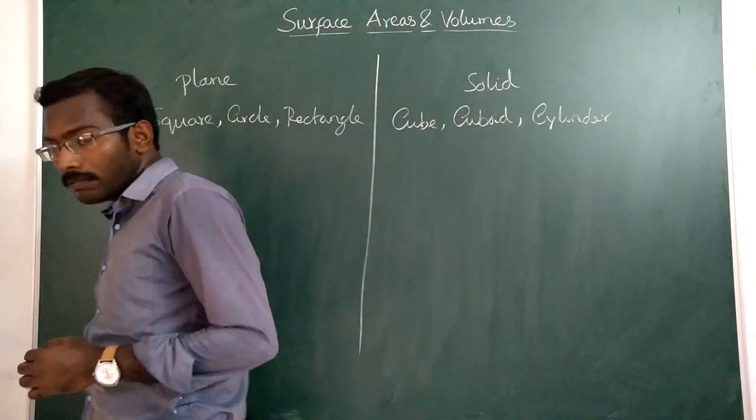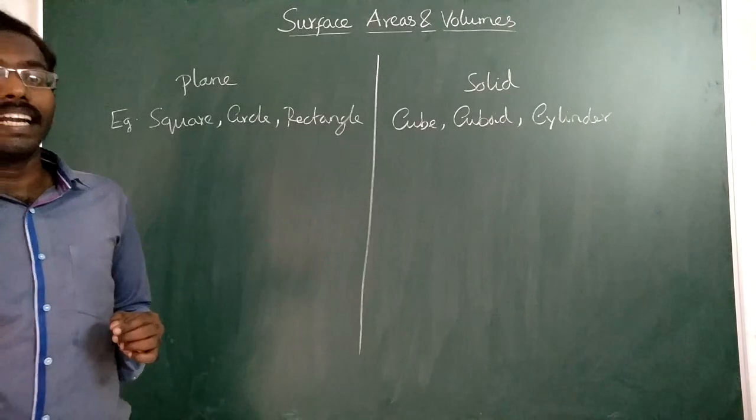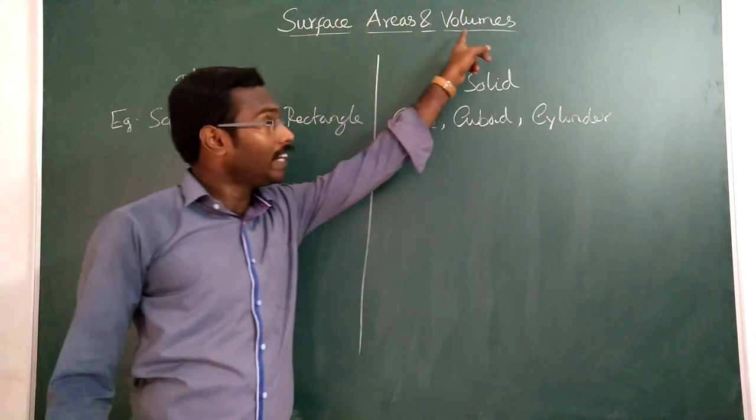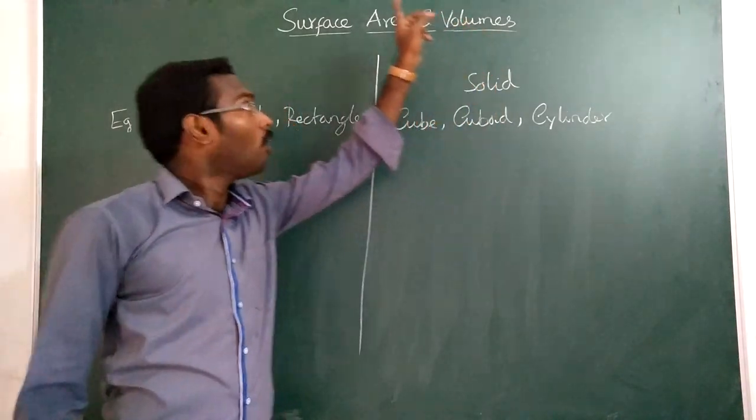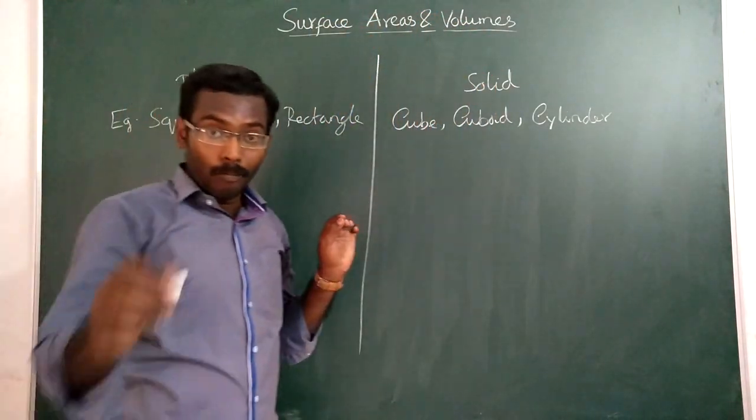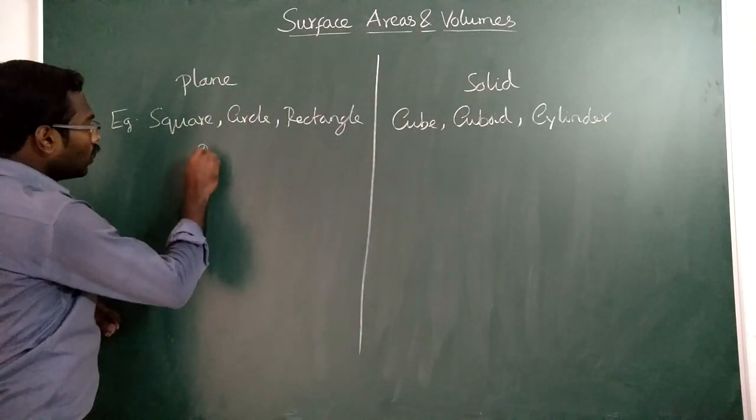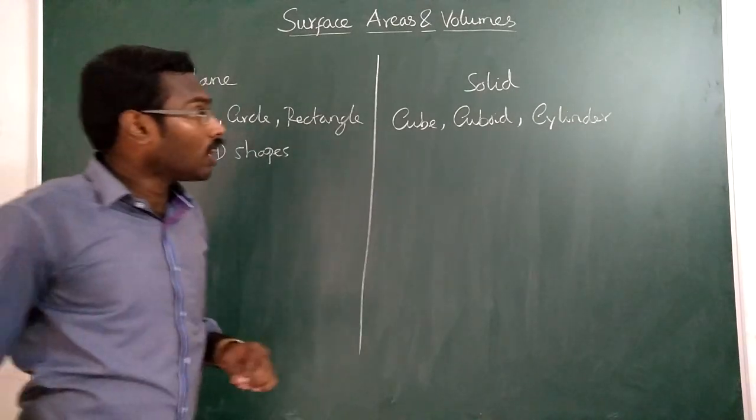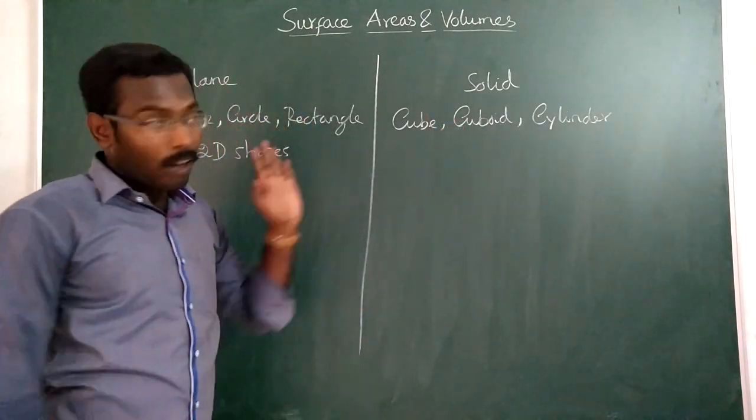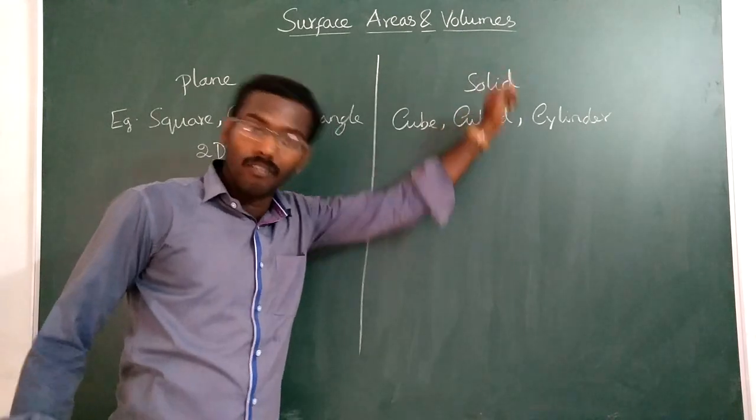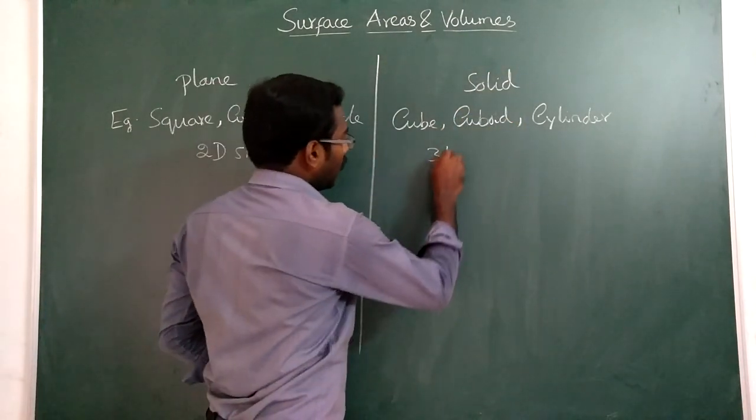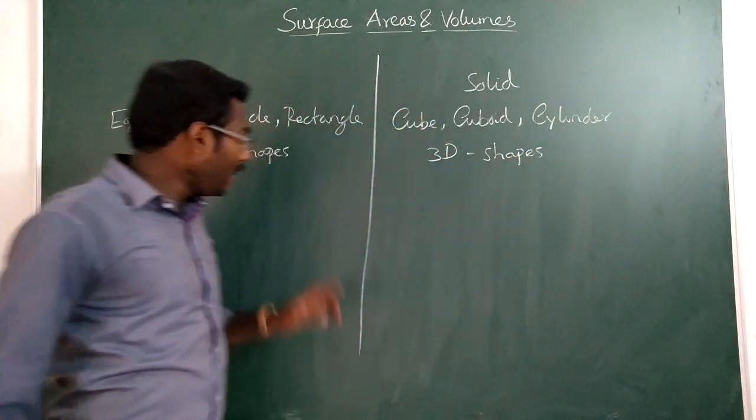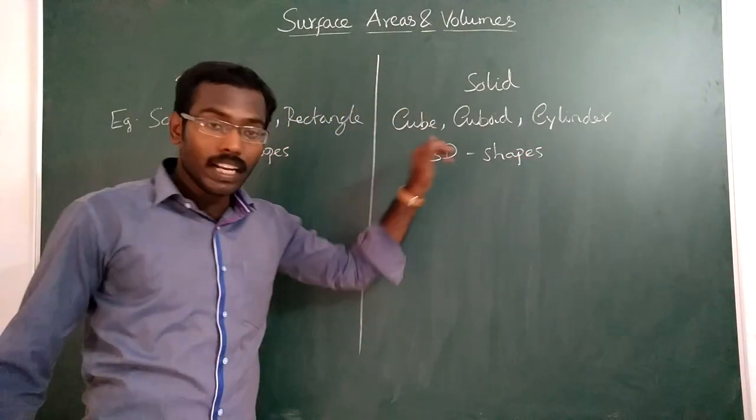These plane shapes do not contain any thickness. That is, plane shapes do not contain any volume. They have only area. Understood? Plane shapes are also called 2D shapes. They don't contain any volume. But solid shapes have area as well as volume. So they are called 3D shapes. I already told you why this is called 2D and that is called 3D.